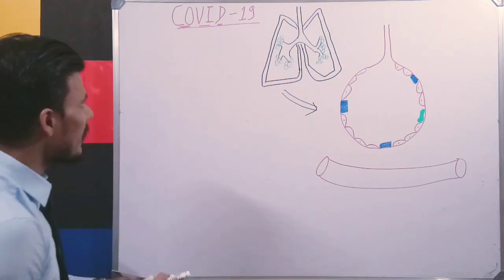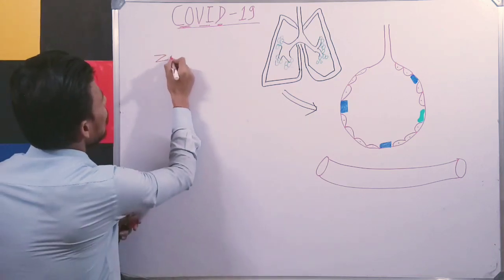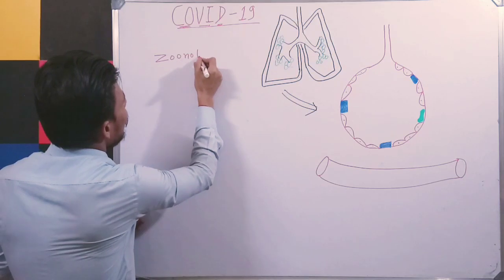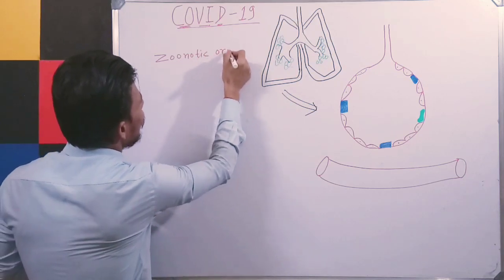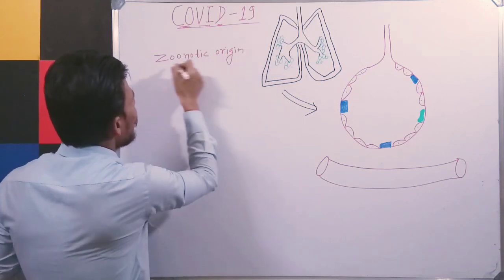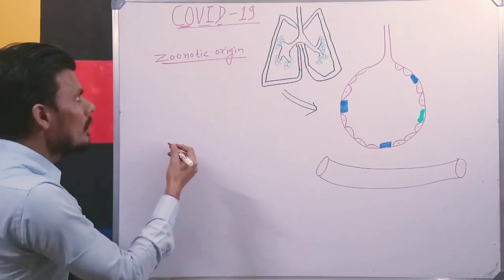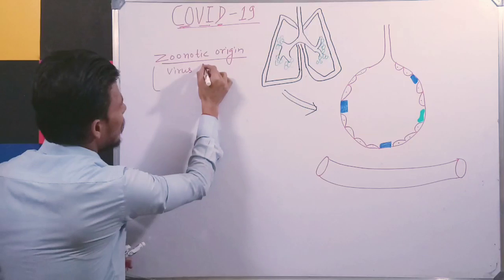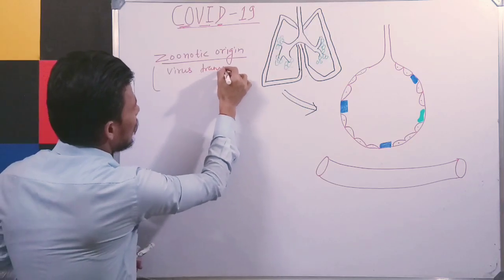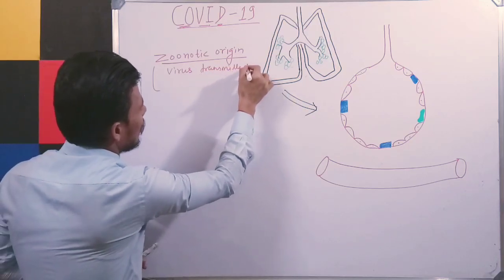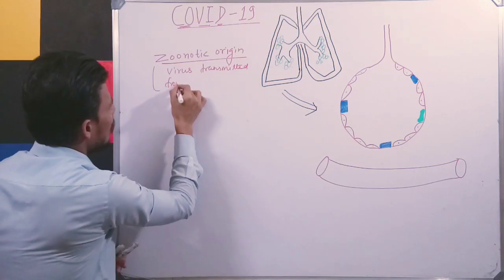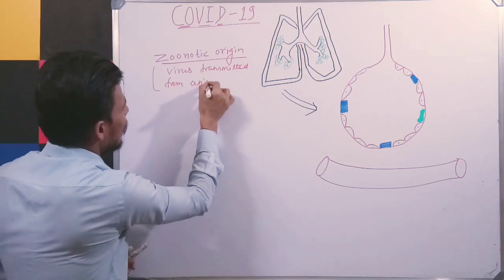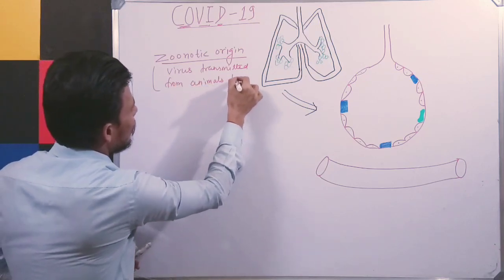It has been observed that the virus has zoonotic origin. I'll tell you what that is. Zoonotic origin means the virus is transmitted from animals to humans.